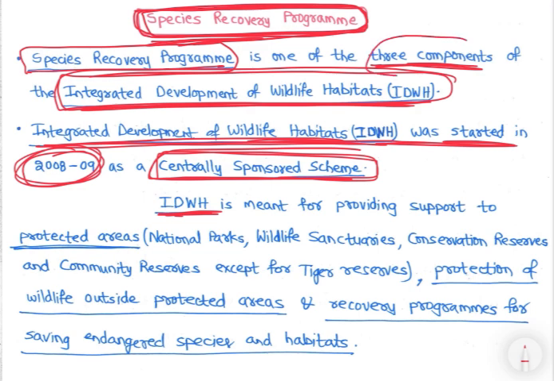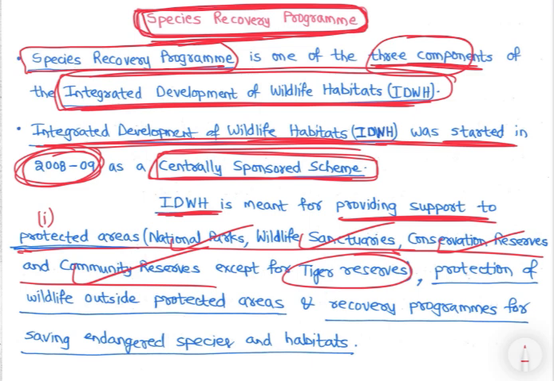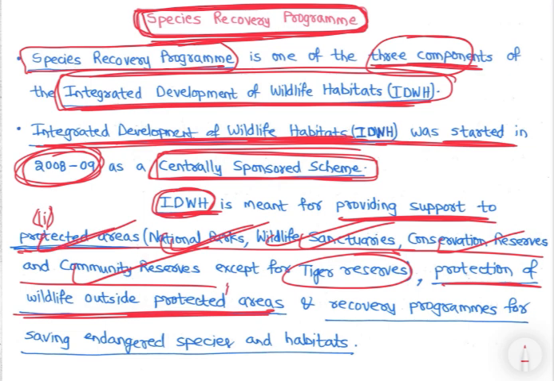इसमें तीन components हैं. एक क्या है? That is first component is protected areas support करना, providing support to protected areas like national parks, wildlife sanctuaries, conservation reserves and community reserves except tiger reserves. Tiger reserves के लिए, right? National Tiger Conservation Authority है, Project Tiger के अंदर support कर ही रहे हैं. So one component is integrated development of wildlife habitats में protected areas को support करना, national parks etc. Then second component is protection of wildlife outside protected areas. ठीक है, protected areas को करना, outside protected areas को करना, that is second component.